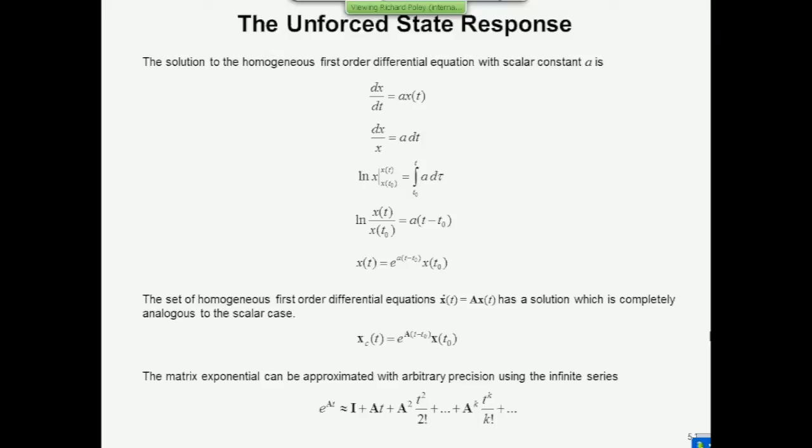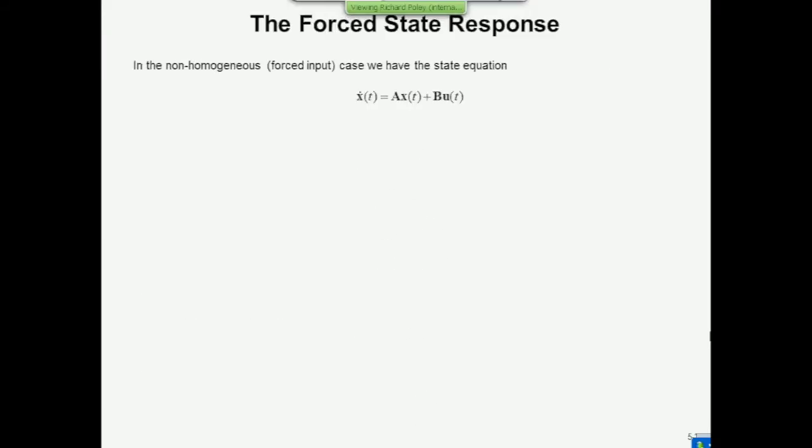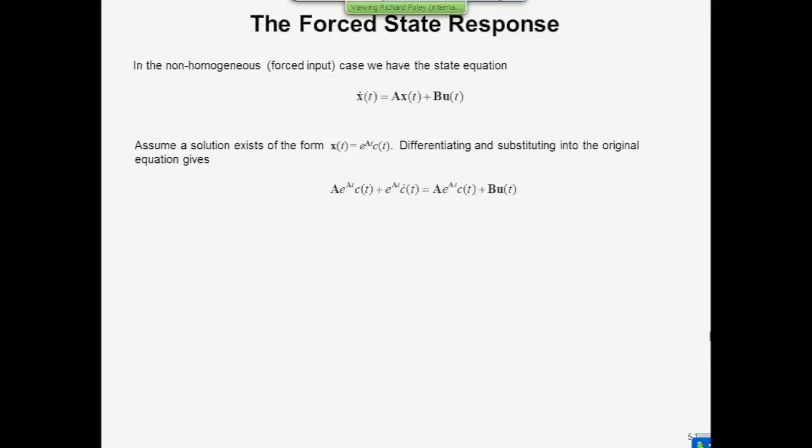Now that's only half the problem, because we've solved the homogeneous state equation, but you know that there is Ax plus B times u, and so we need to solve the non-homogeneous part as well. And so what we do is the same as if it was scalar. We assume a solution and then plug that back in and see if it fits. And the solution that we assume is e to the At, because that's what we've just found for the homogeneous part, times some unknown function, c of t. So we don't know what that function is yet, but let's assume that there is one. Now, if we're going to have this as a solution, it had better comply with the first equation here, so let's see if it does. We'll differentiate it.